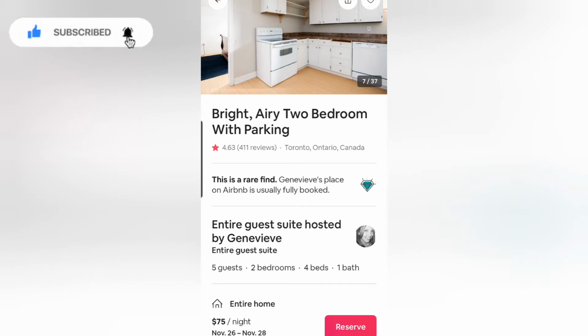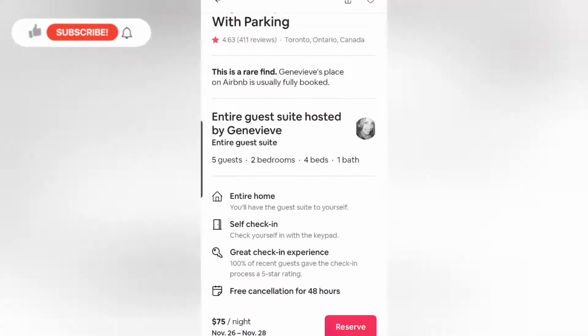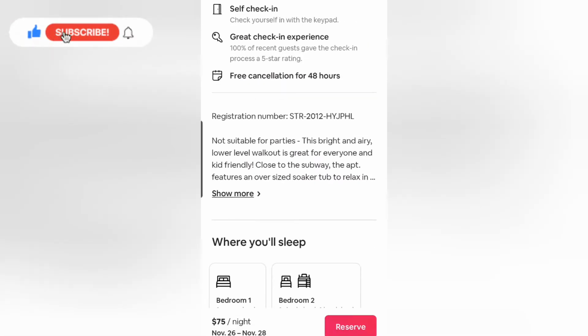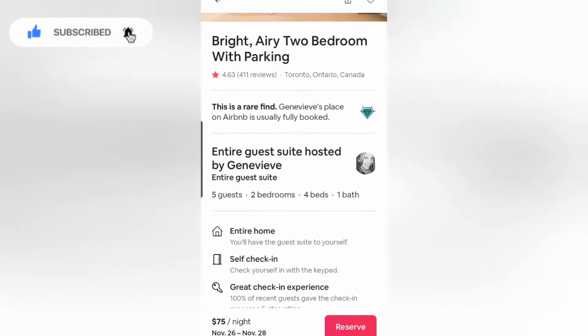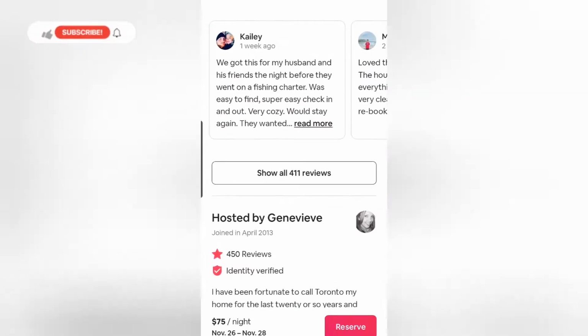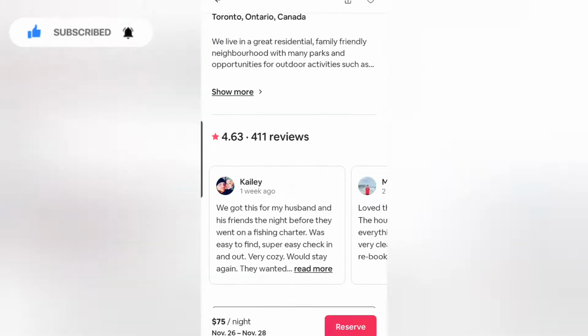If you want to choose this house, simply click reserve, and it shows you the address, the map, and everything else. About the cancellation, you have to read the cancellation policy here. You see here there is free cancellation within 48 hours. But each place you find has specific rules and different things and so on. So this is how it works.